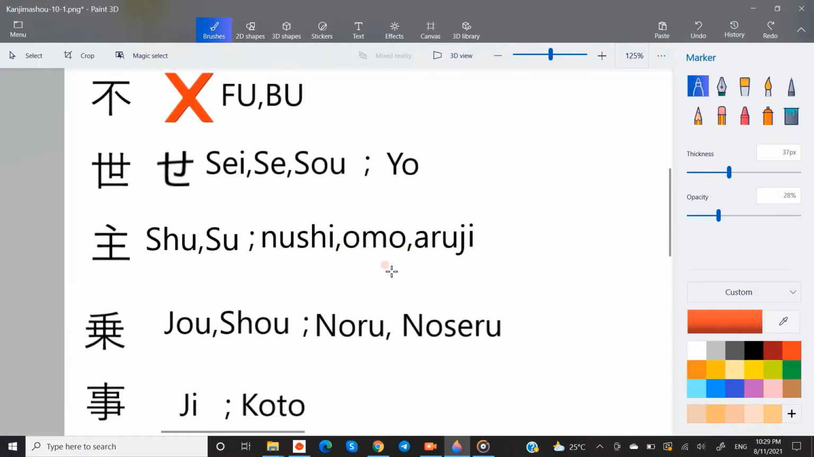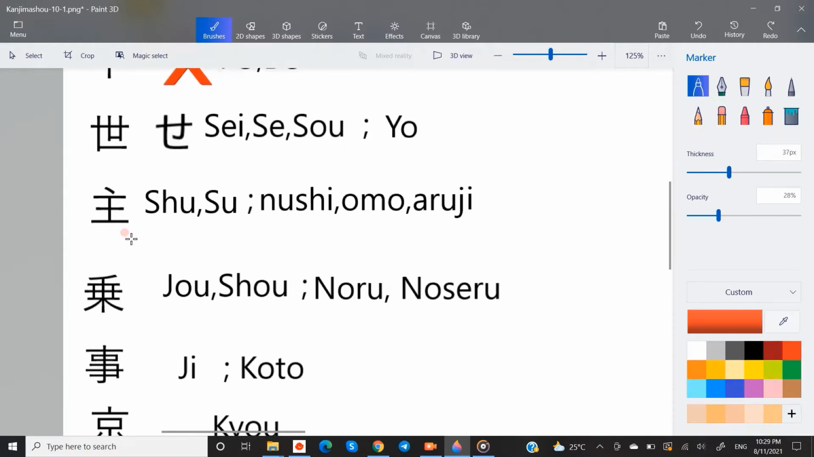Nushi or aruji, onyomi shu or su. This kanji means master or the main thing. The lower radical is the king kanji o. Another stroke on its top makes the king kanji into master kanji.